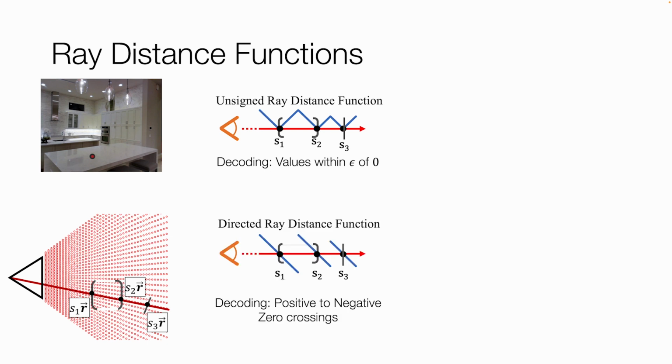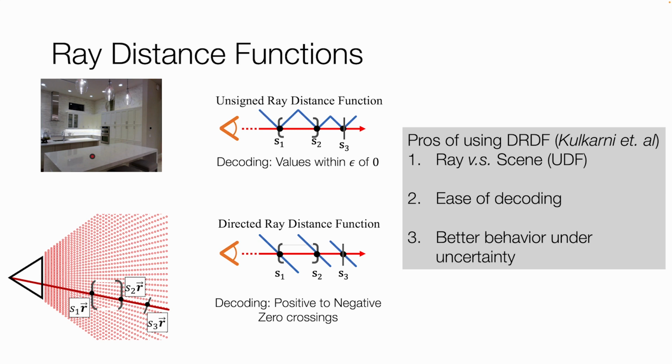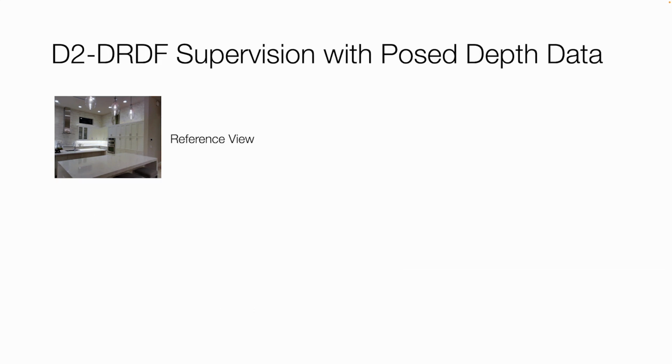Instead of URDF, we use DRDF, which is a modification over it. DRDF assigns positive minimum distance for points before the intersection and negative minimum distance for points after the intersection. DRDF's decoding strategy finds positive to negative zero crossings at inference. Kulkarni et al. have shown that ray distances are better than scene distances. They show that DRDF is well behaved under uncertainty and is easier to decode.